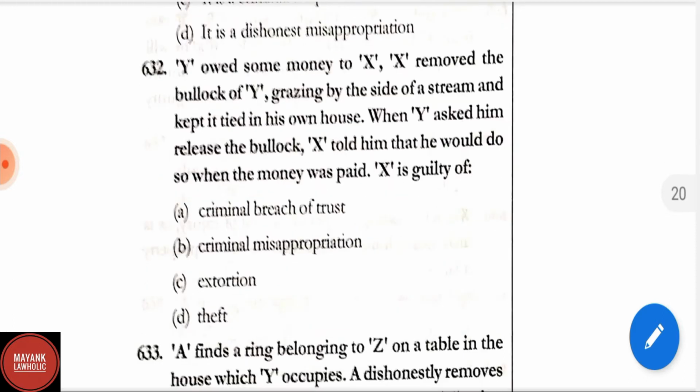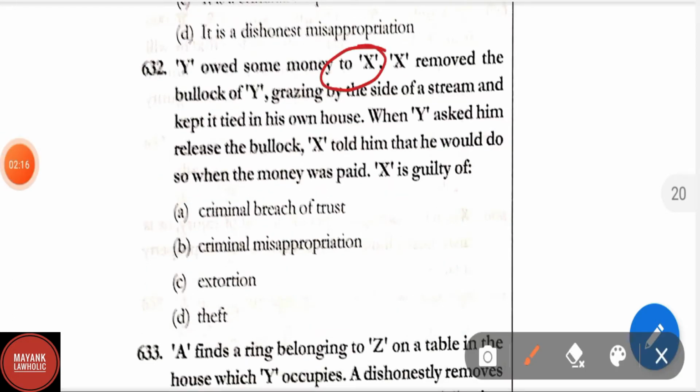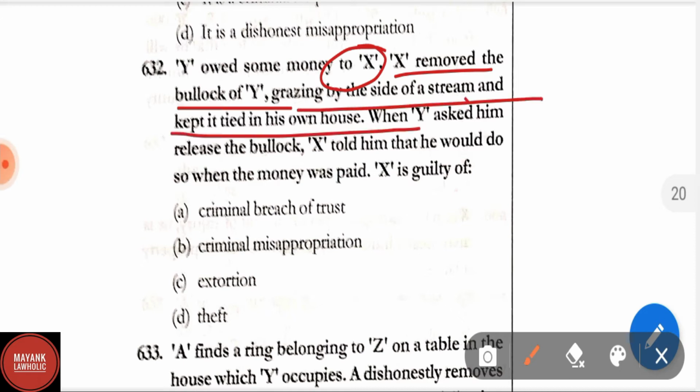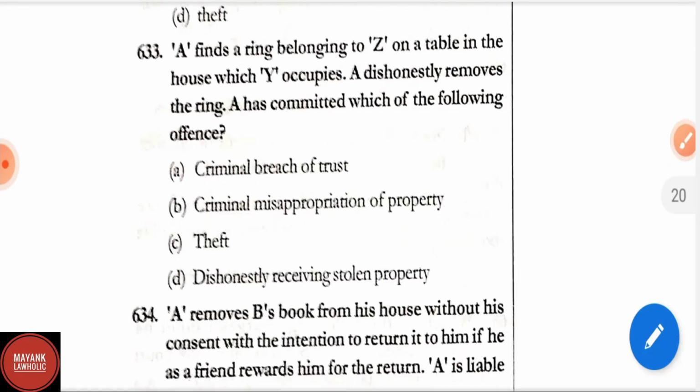Question number 632. Y owed some money to X. X removed the bullock of Y grazing by the side of a stream and kept it tied in his own house. When Y asked him to release the bullock, X told him that he would do so when the money was paid. X is guilty of criminal breach of trust, criminal misappropriation, extortion, theft. Correct answer is theft.